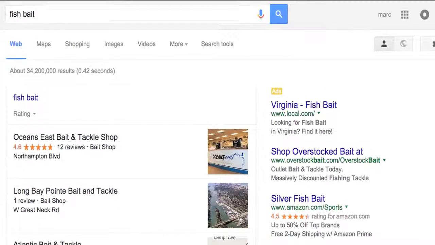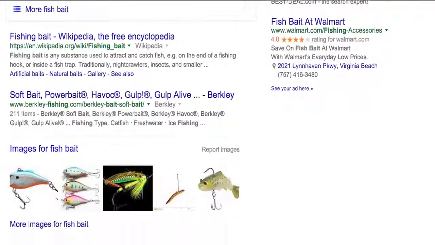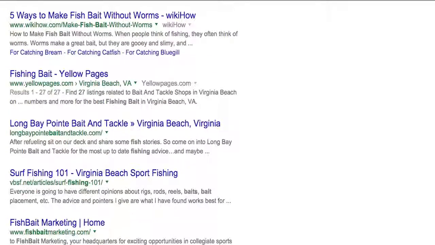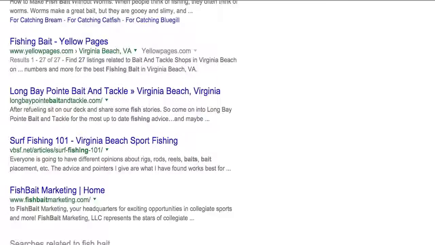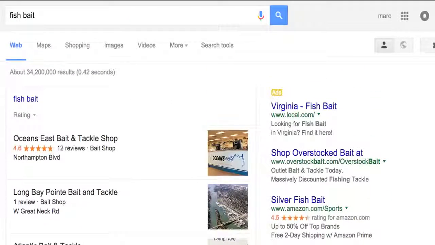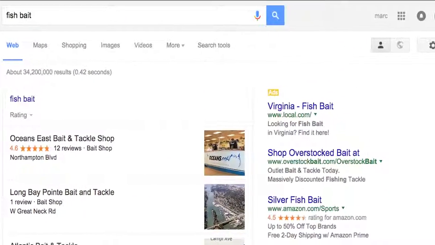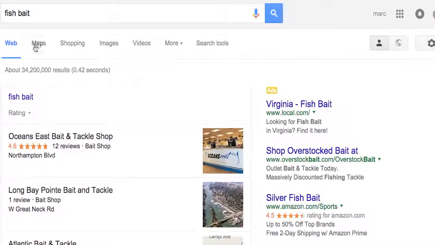All right. So we get our regular results in Google. We have images and stuff like that. But there's no real dates on here, so I don't know how long ago some of these have been posted. Could have been a long time, maybe not. Well, here's one way that we can find some of the newest stuff. Do you see these tabs under here? Web, maps, shopping, images, and more. Well, there's one called Search Tools.